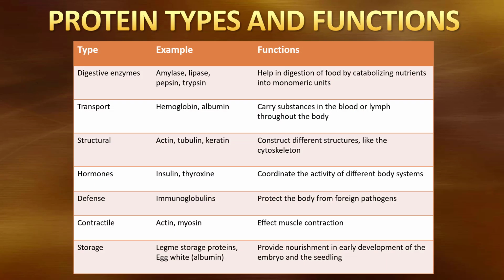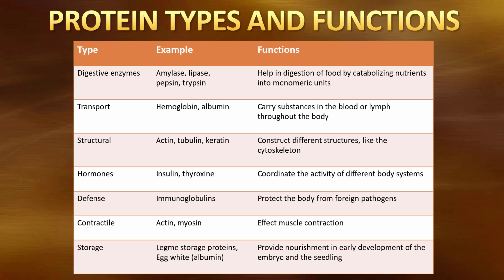This table gives us some protein types and their functions. We have digestive enzymes that break down molecules into their monomers. Lipases work on lipids. We also have transport proteins. A good example of a transport protein is hemoglobin that carries oxygen throughout your bloodstream. We have structural proteins, which are there more for physical structure. Collagen, keratin. These form physical structures in the body, like tendons and ligaments and hair.